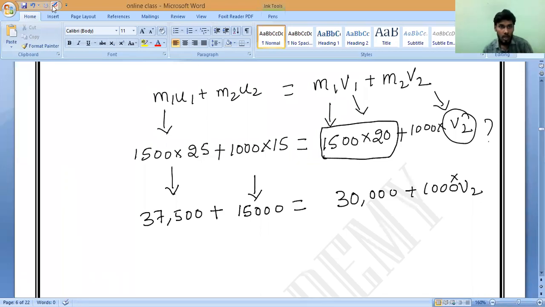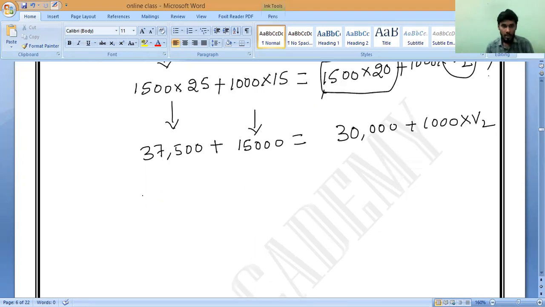Now observe very carefully. 30,000 here is plus. If it comes this side, it becomes minus. That is what you should remember. So bring that side.